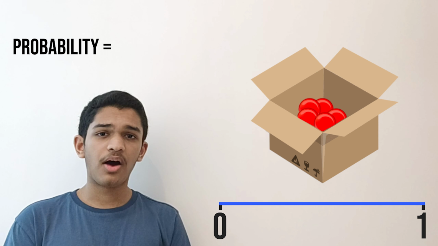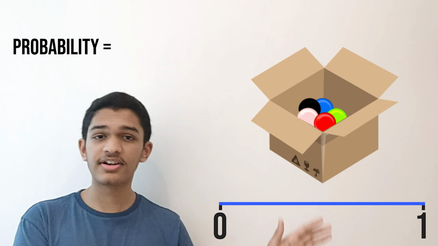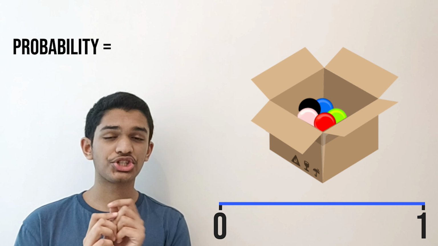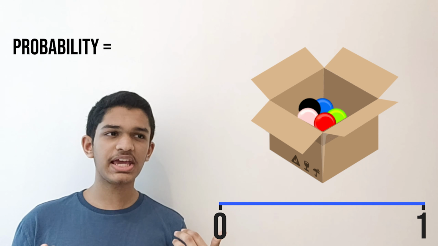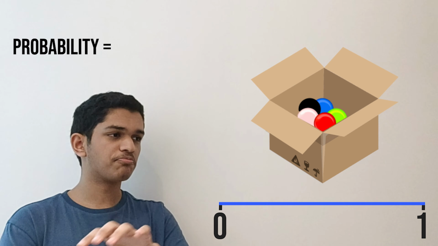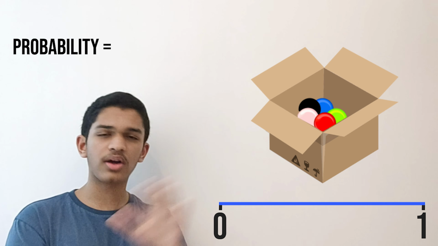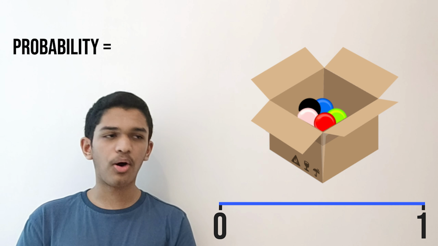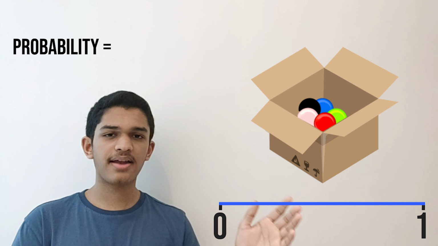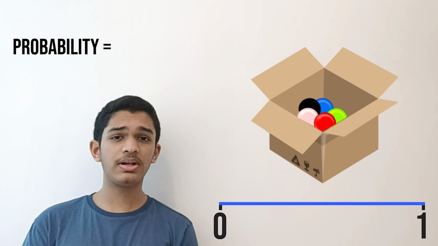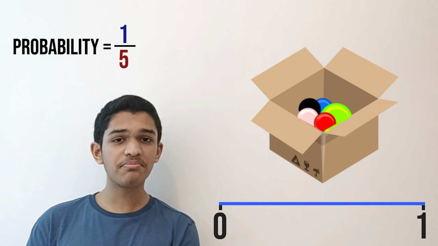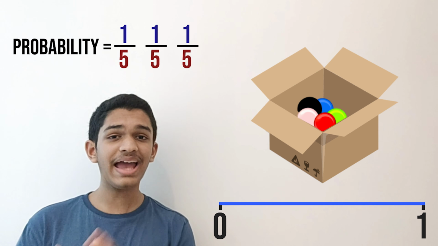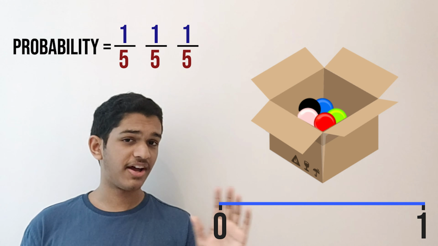But now, let's say we have a box of marbles of 5 different colors. And I ask you, what is the probability of picking out just a marble? You would say certain, right? Because no matter what I pick out from the box, what color, I will always pick out some or the other marble. So let's look at all the possibilities now. So I can get a red marble which has a probability of 1 by 5, a green marble with a probability of 1 by 5, blue with 1 by 5, black and white also with 1 by 5 each.